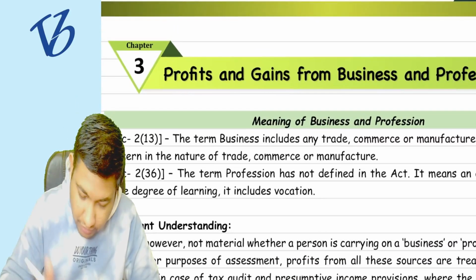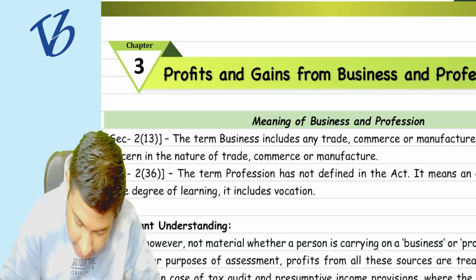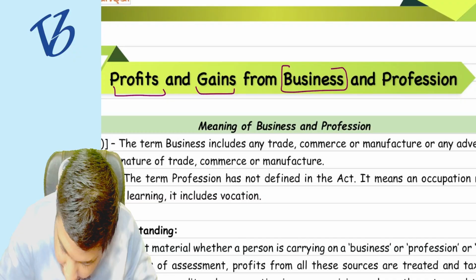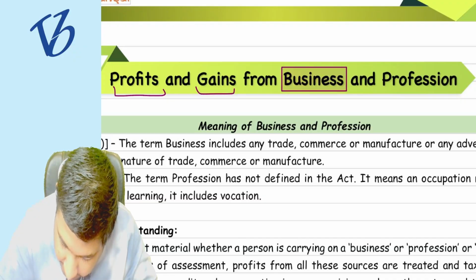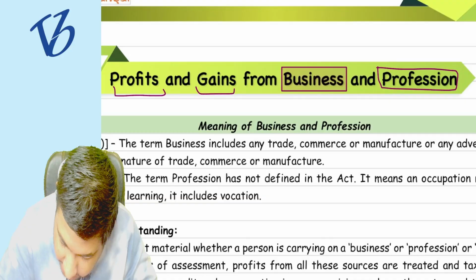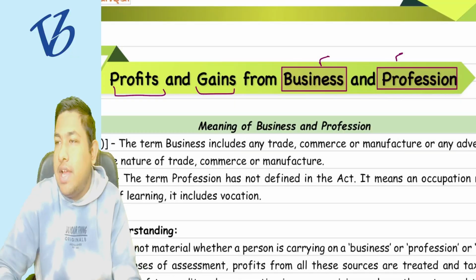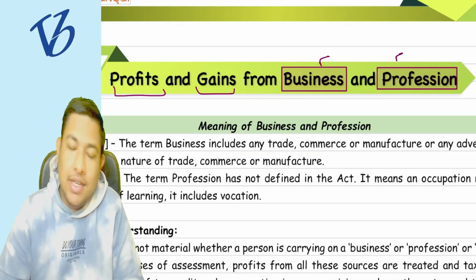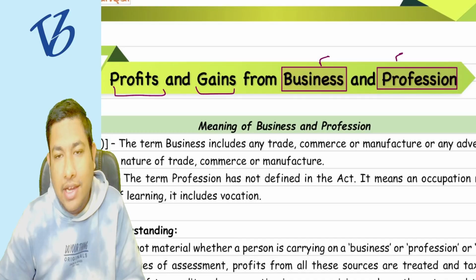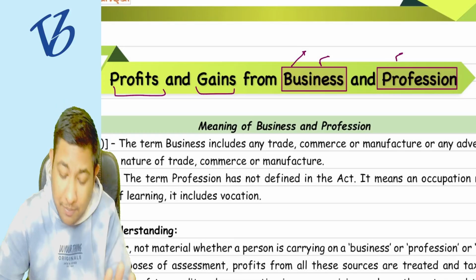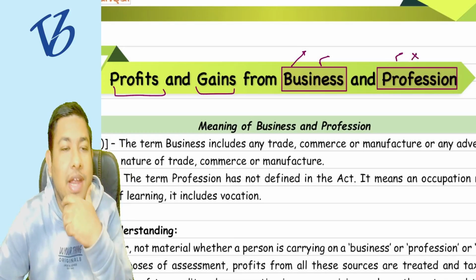So what we are going to study is profits and gains from business and profession. First we need to understand what a business is and what a profession is. Have these two words been defined in the Income Tax Act? Yes, both have been defined, but business is described in more detail, while profession is not described at all.